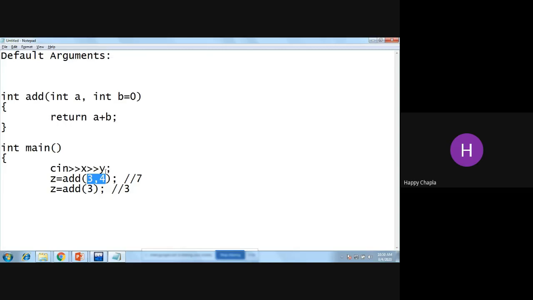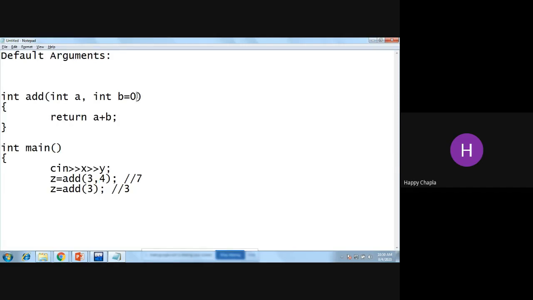At that time, what will be the output? I am giving b equals to 0 over here. Still, I want to pass that 2 argument. How will it run? So a will be replaced with 3, and b is already having the value 0. But over here, I am passing the value 4. So this 0 is replaced with 4, right?